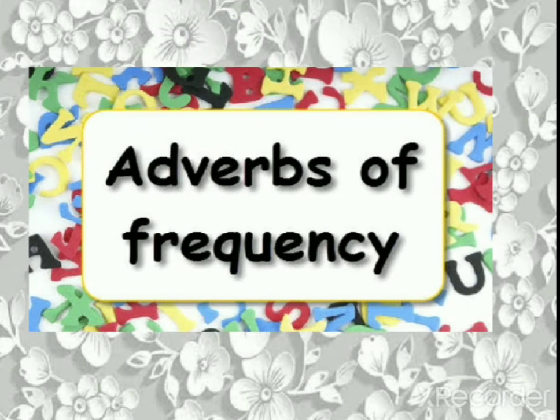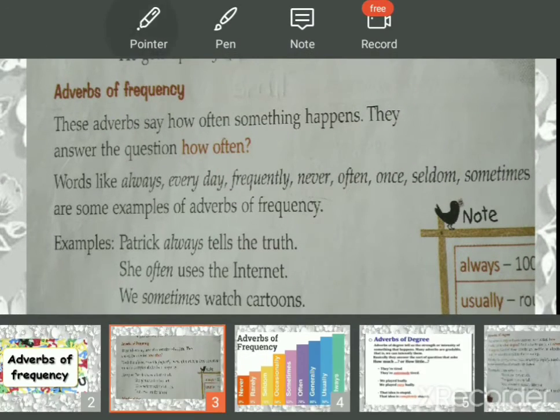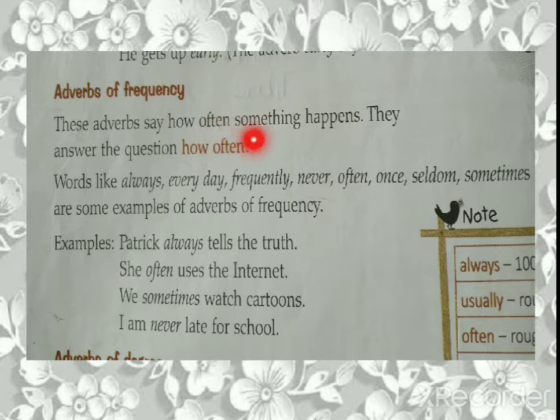Now, next type. As there are 5 types, we already studied 3. We will be studying adverbs of frequency. Let's see what the meaning of frequency is. These adverbs say how often something happens. They answer the question, how often? Frequency here means the number of times the action happened. How often means kitni baar wo action ho chuka, right? So how many times that action keeps on continuing, that frequency is called adverb of frequency.